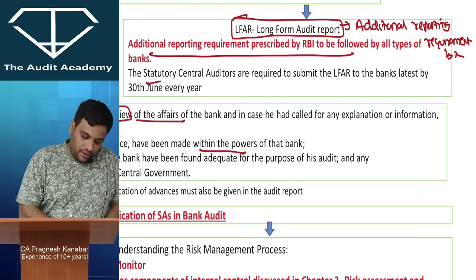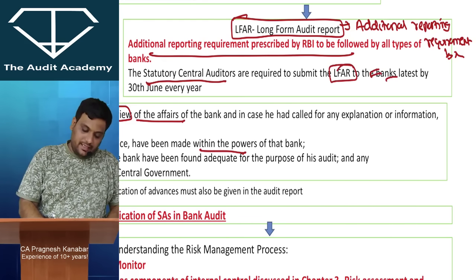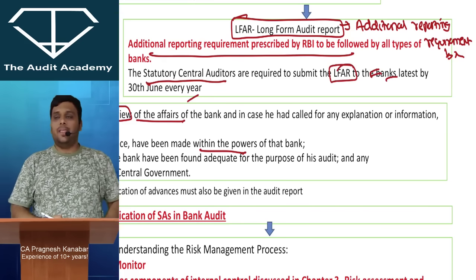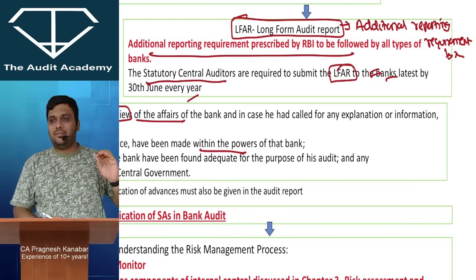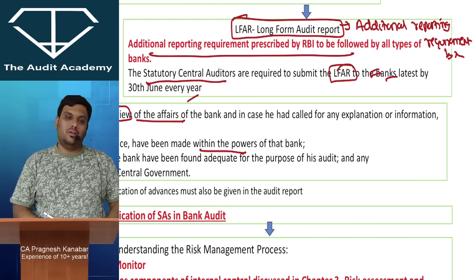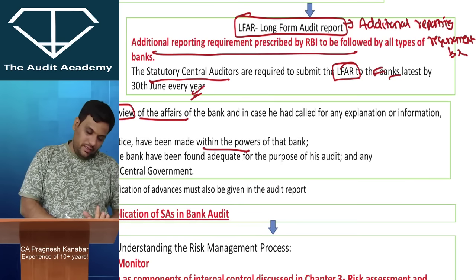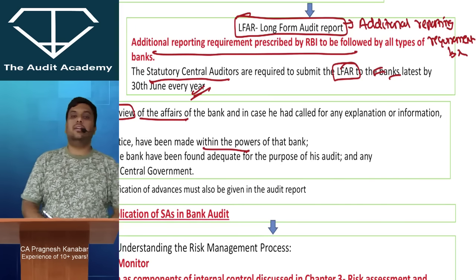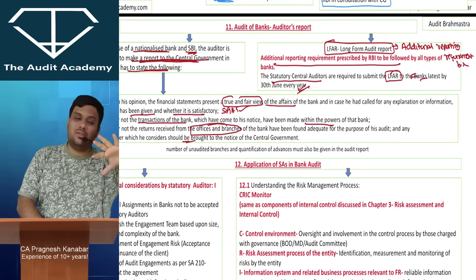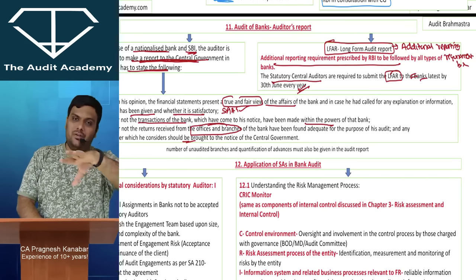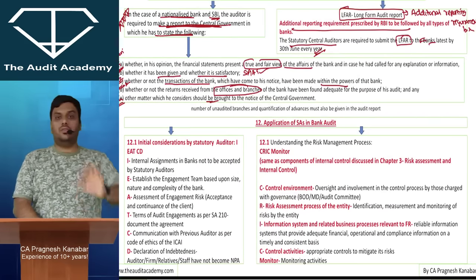Alright. And all the statutory central auditors, I mean the main auditor of the bank, has to submit LFAR to the bank latest by 30th June every year. In the Inter CA module it is written 30th June every year. In the finance year module they've written that it needs to be submitted to RBI within 60 days from the receipt of the audit report. So basically you follow your Inter CA book and please ensure that you put the deadline of 30th June every year. If you have heard from somewhere else about 60 days, then there is a mixture over there, but that 60 days point is given in the finance year module. If you have not heard about it, just ignore it. So 30th June every year is the LFAR deadline.